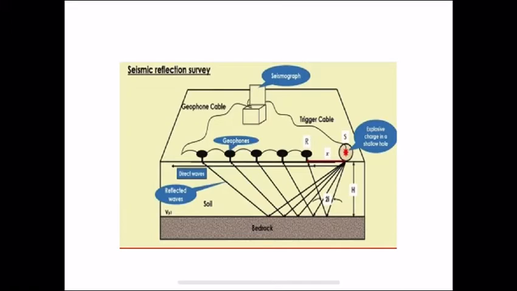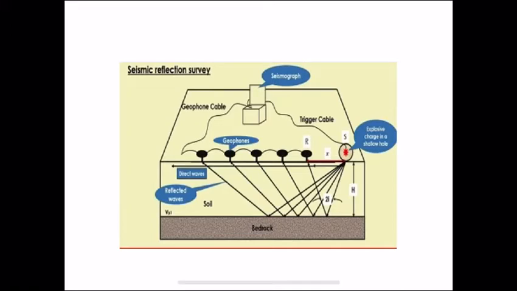It is called seismic because when there is an earthquake, different types of waves are generated. There are mainly two types: the body wave and the surface wave.